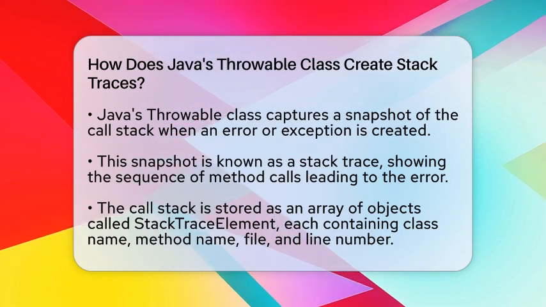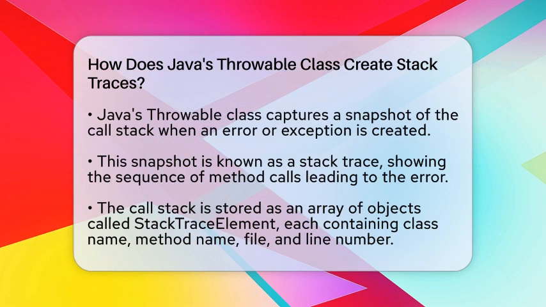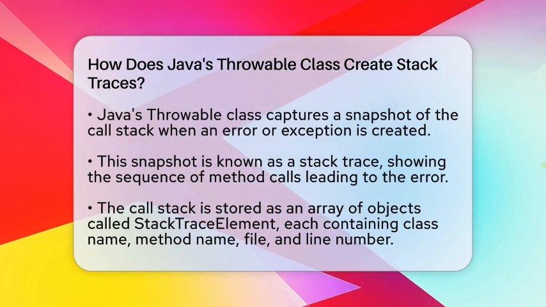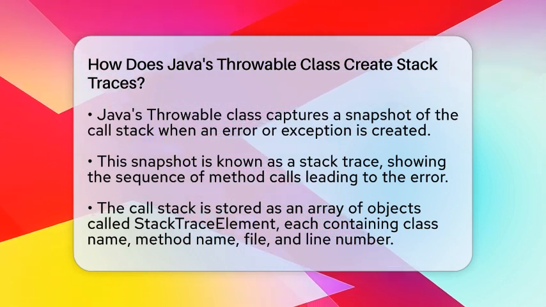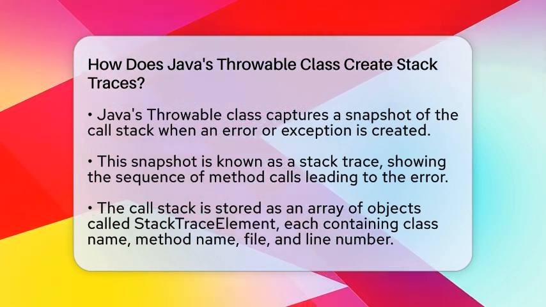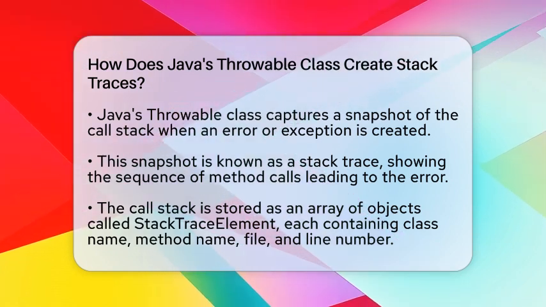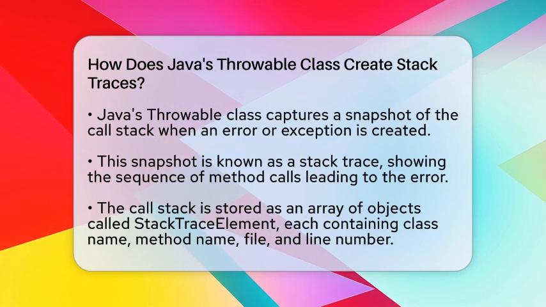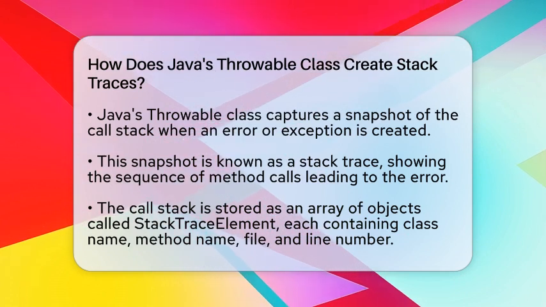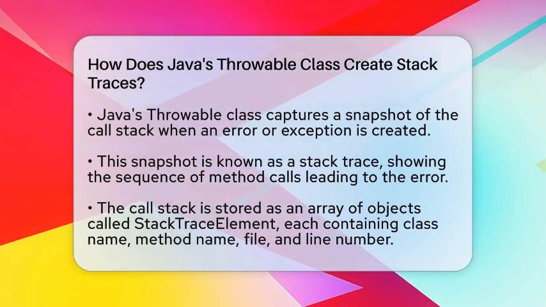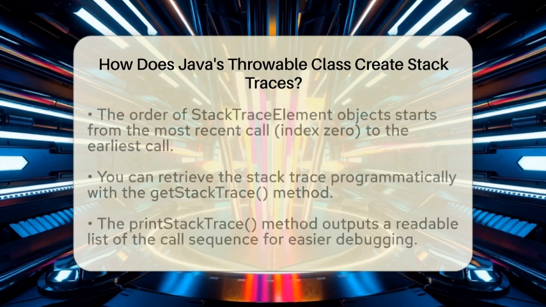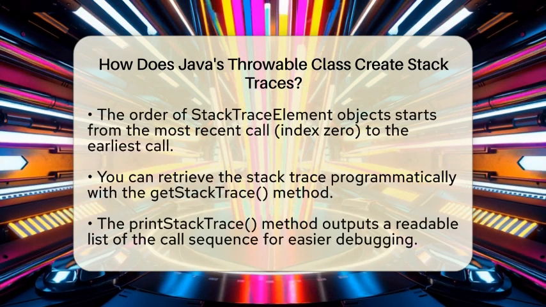This snapshot is what we call a stack trace, and it shows the sequence of method calls that led to the creation of the throwable object. When you create an exception or error in Java, the runtime immediately records the current call stack. This is done by capturing the active method calls at that precise moment. The stack trace is stored as an array of objects called StackTraceElement.